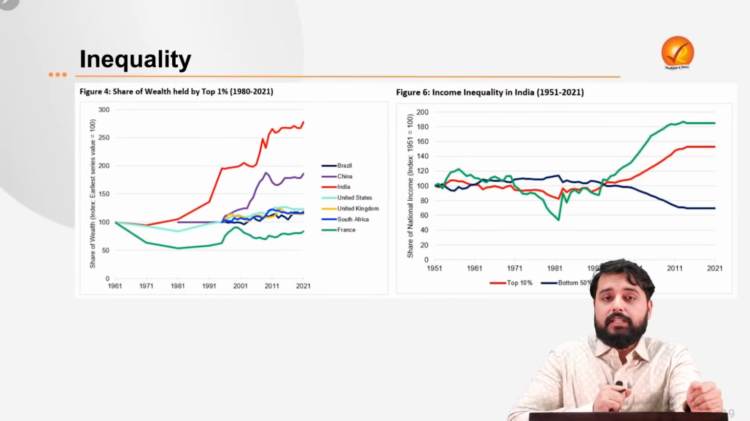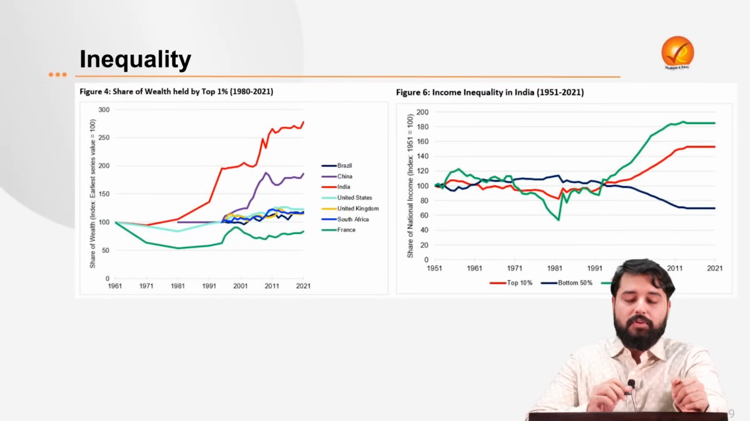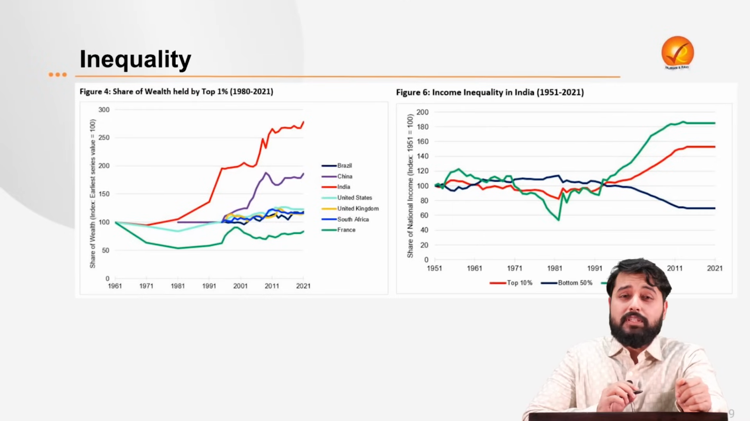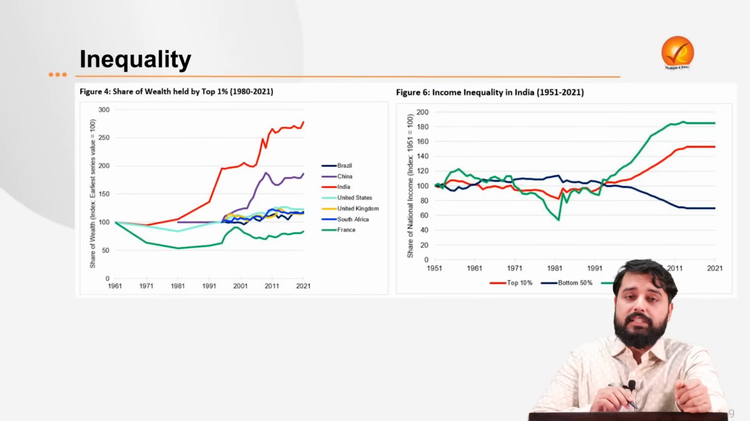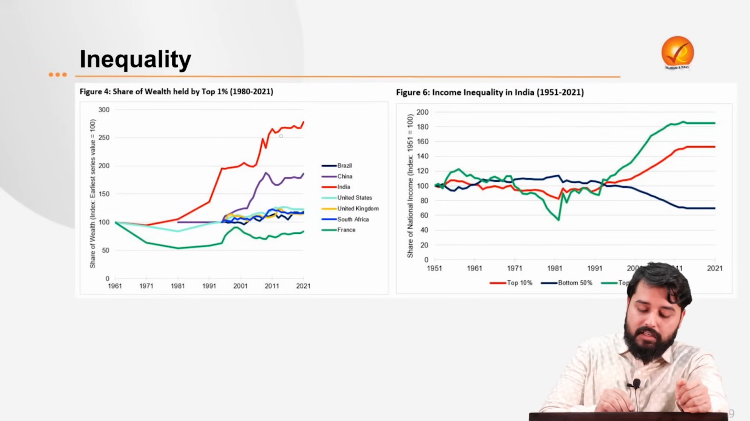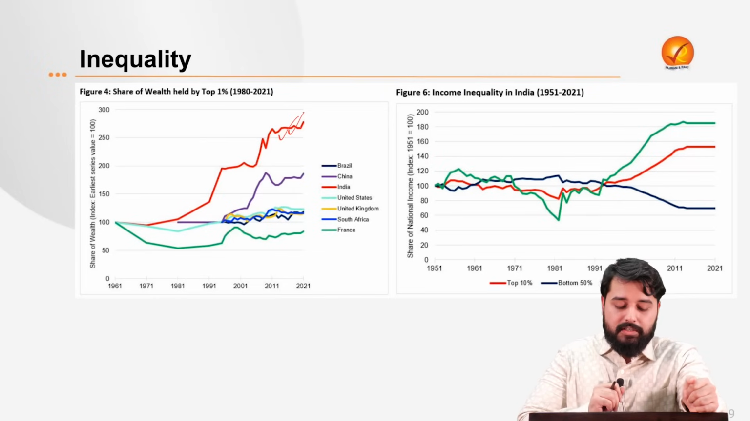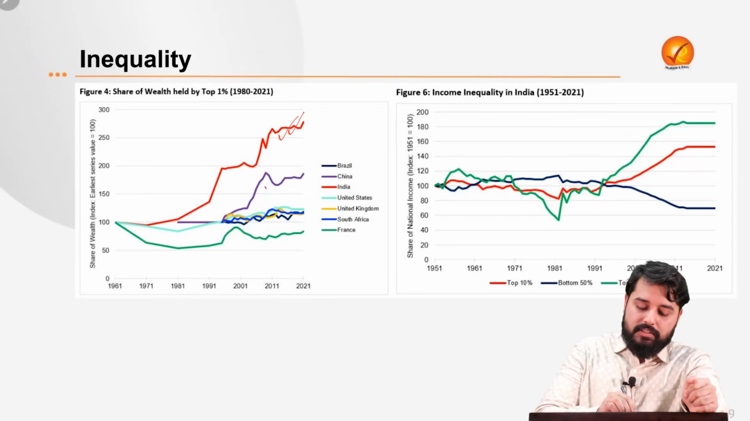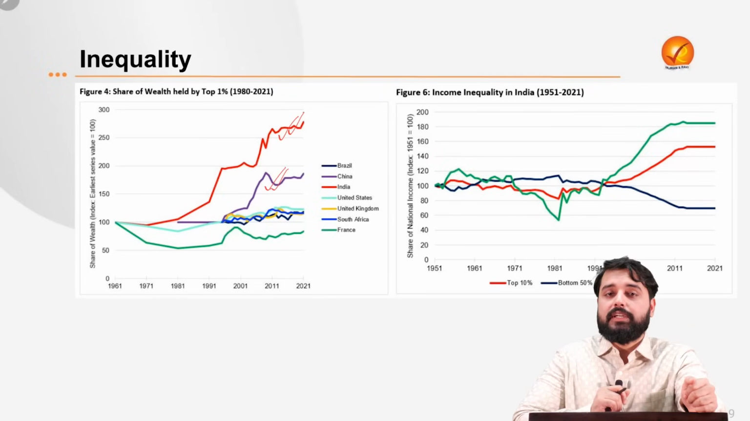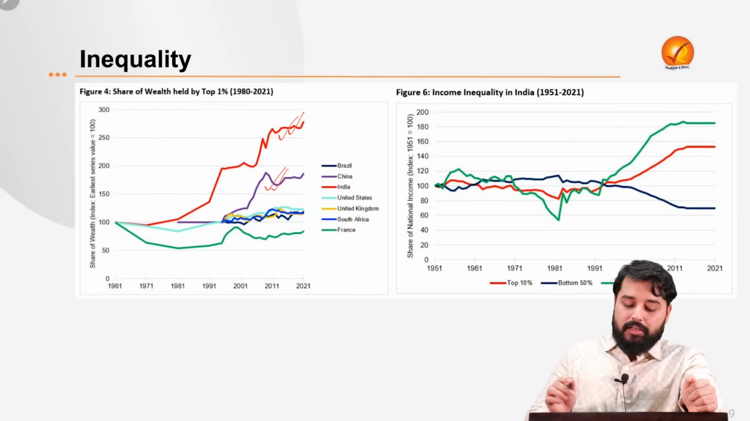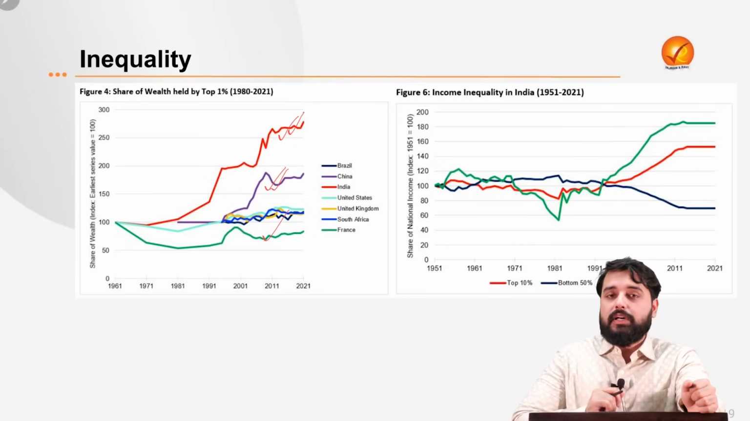Now let's look at the graphs also. For example, if we look at the graphs of the share of the wealth held by the top 1% in India, that has been increasing. This is for India, and it has been increasing ever since 1961 onwards. In the last 2 decades particularly, the share of the wealth of the top 1% in India has increased by a lot. After this, the inequality is highest in China after India. Whereas in the other countries, it is not as much.